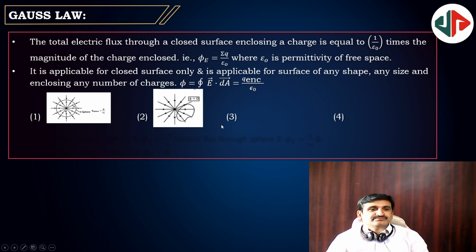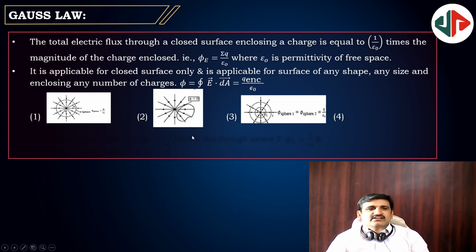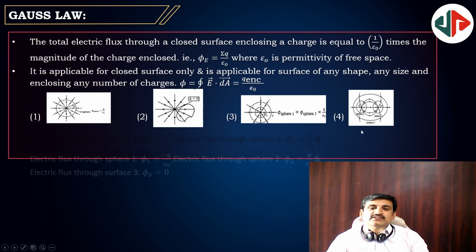Different things. For the first Gaussian surface, charge is present inside, that is q by epsilon naught. In the second one, charge is not there in the surface, so total flux is 0. In the third one, we have charge inside the Gaussian surface, so there is q by epsilon naught. And for the fourth one, the dipole is embedded in a Gaussian surface, so the net will be 0 in the fourth one.